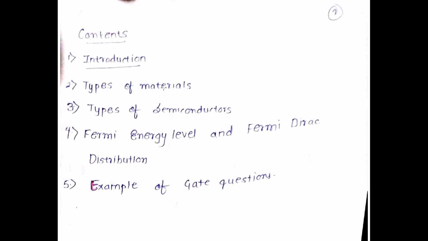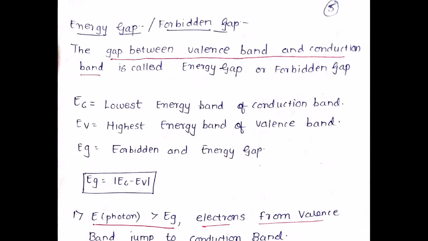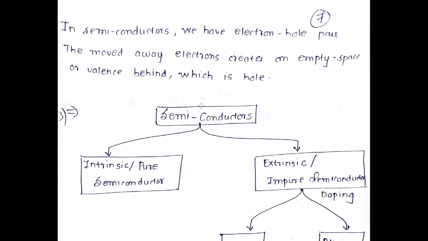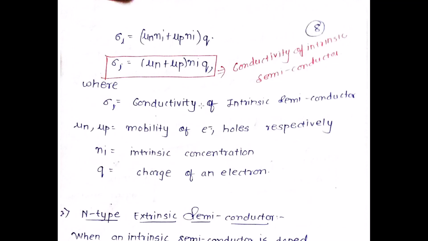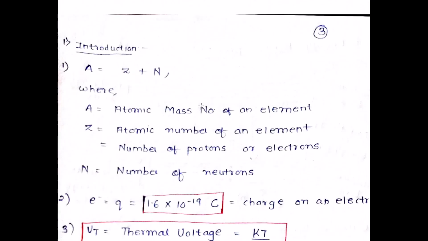Many of you might be aware of the introduction part, types of material and types of semiconductor, but I'm very sure we are going to talk about various terminologies as you see on the screen. So it's very important for you to get these terminologies very well. If you get these terminologies well, it is going to be eventually easier for you to study this subject. I'll try my best to make you aware of this subject. Please do cooperate with me. Watch this video till the end.